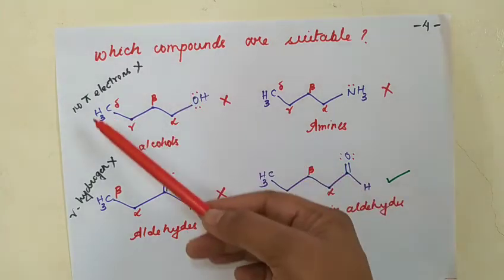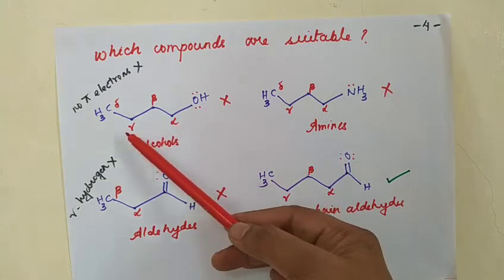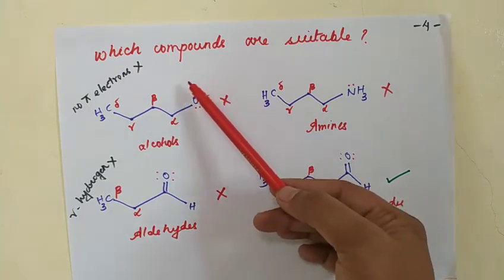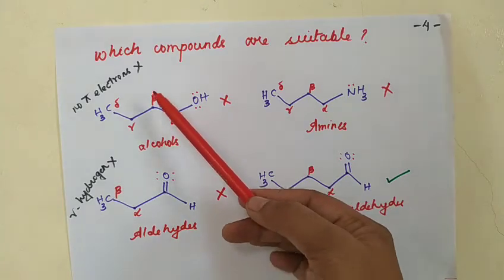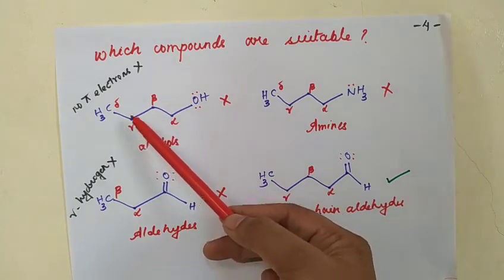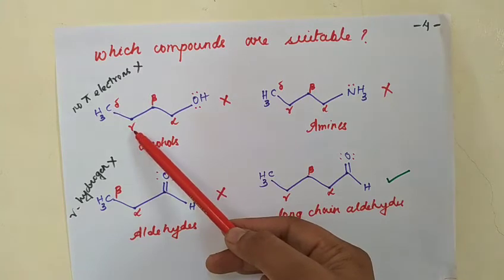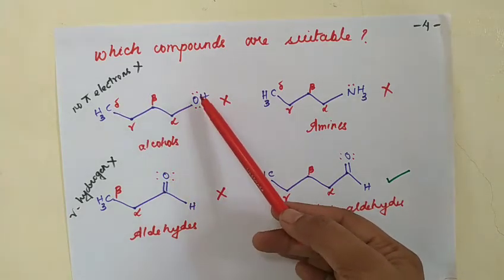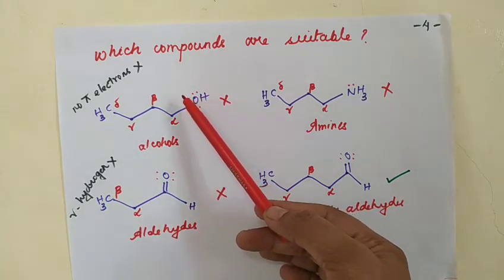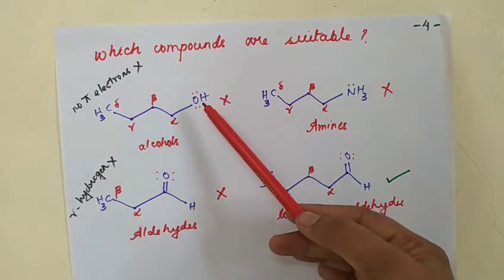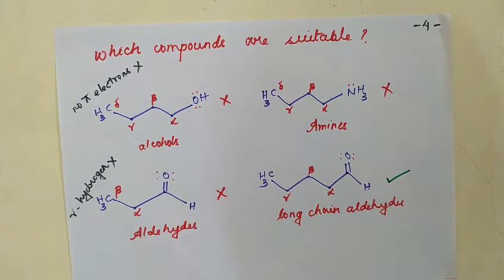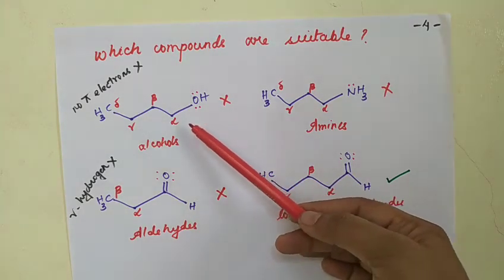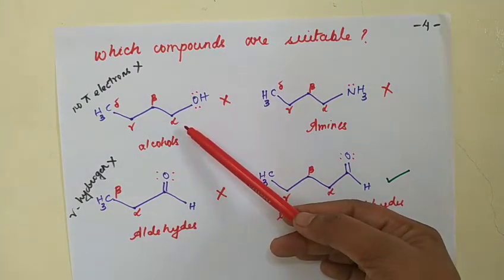When you label the position of the carbon atoms, you should see the functional group here. The carbon next to the functional group is alpha, and then beta, then gamma and delta. So gamma hydrogen is present, and the n electron is also present, but the pi electron is absent in the alcohols. There is neither a double bond nor a triple bond in the molecule. So, alcohols will not undergo McLafferty rearrangement.